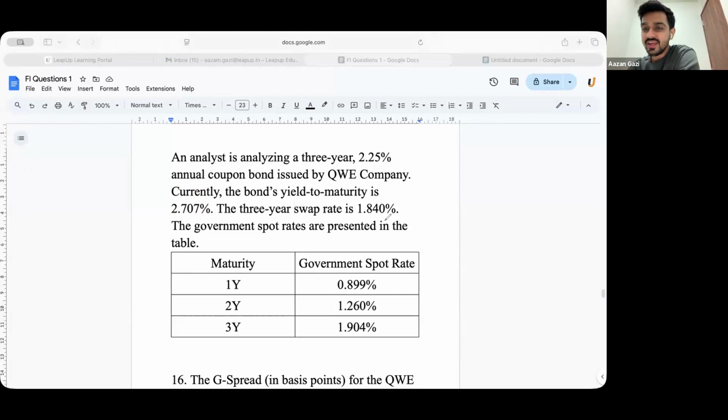Yes, Rakshit, we will get there. Interpolated spread. How do you find the spread of an illiquid bond? That is interpolated. What is the interpretation of interpolated spread?